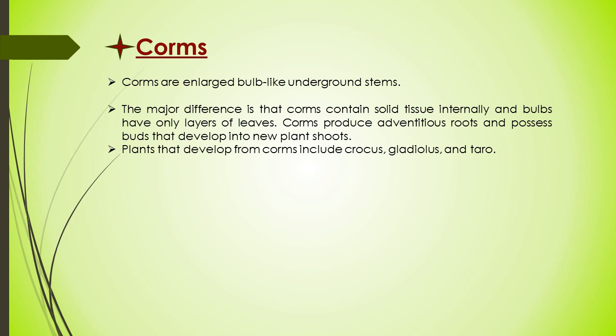The major difference between corms and bulbs is that the corm contains solid tissues internally, and bulbs have only layers of leaves. A corm produces adventitious roots and possesses buds that develop into new plant shoots. Plants that develop from corms include crocus, gladiolus, and taro.